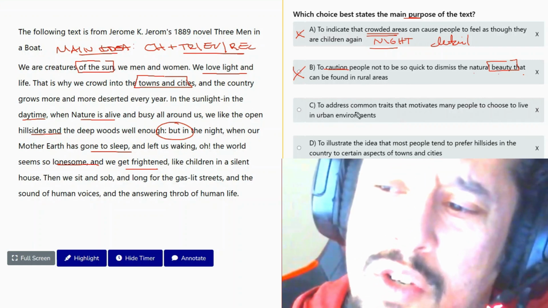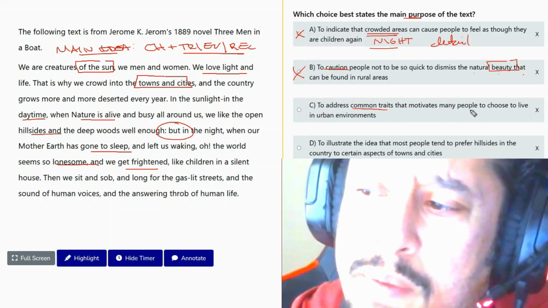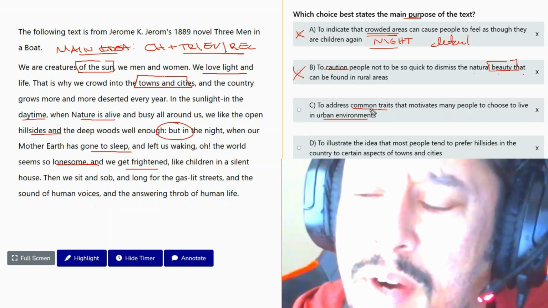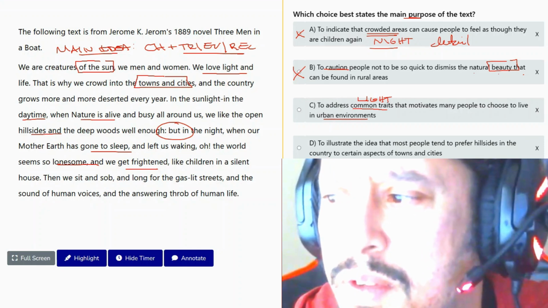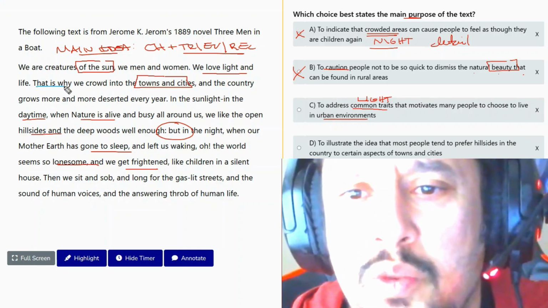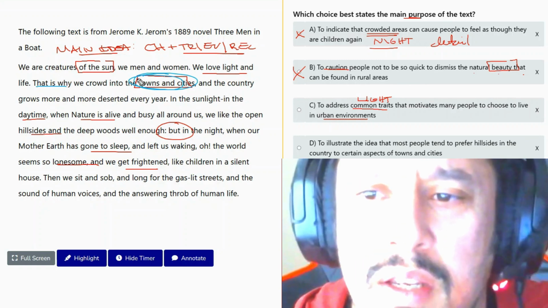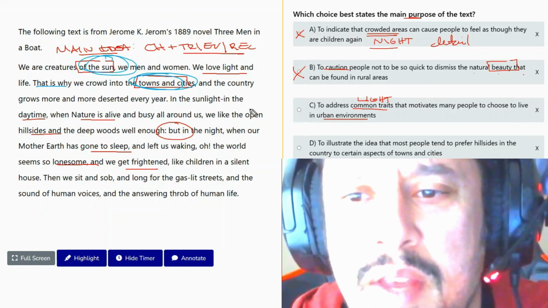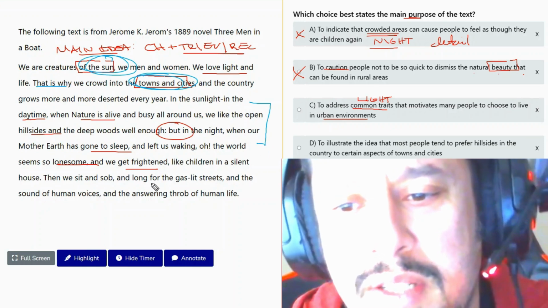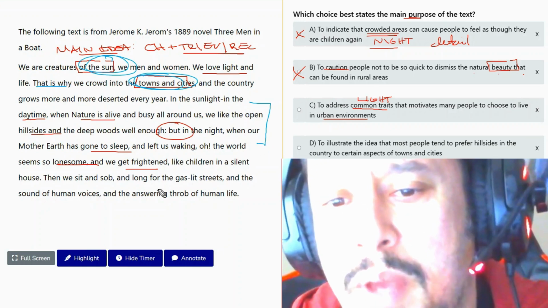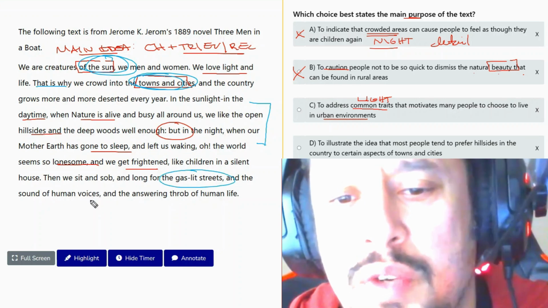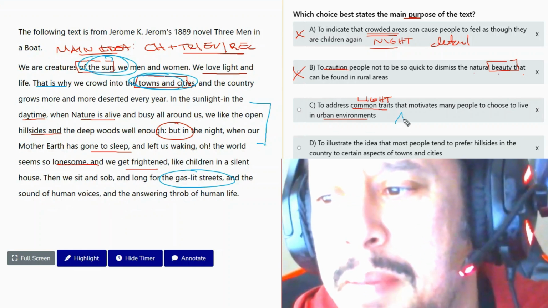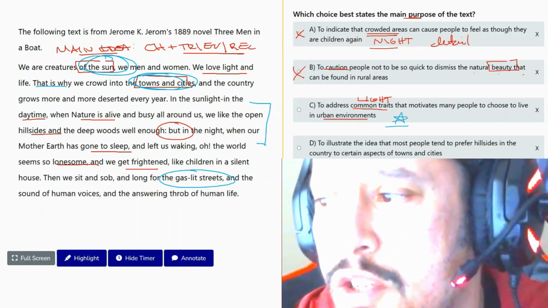Okay, I mean, to address common traits that motivate many people to choose to live in urban environments. Well, do we have that? Well, yeah, that it's light and it's crowded, I think. That is why we crowd in towns and cities. Okay, right, because we love the light. And then it tells us why we also like the crowds in cities. And then we sit and sob along for gaslit streets and the sound of human voices. Okay, maybe. Answer D.